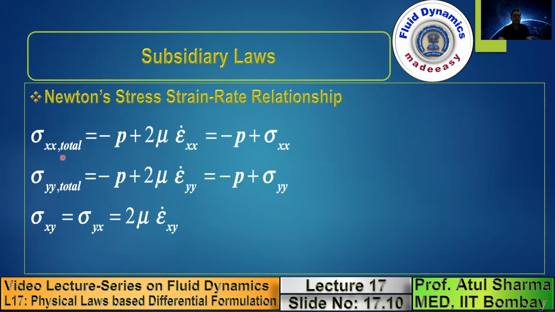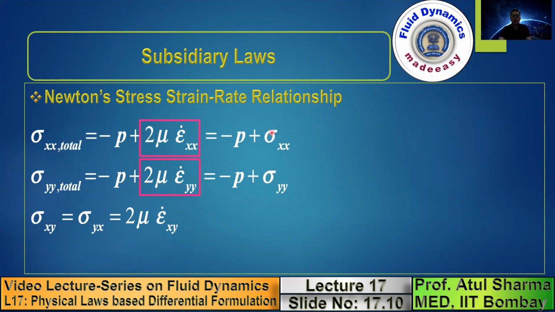So this is the total normal stress, which consists of pressure as a stress, and this viscosity appears along with the strain rates. This total term corresponds to sigma xx, which is the normal stress in the x direction. This term corresponds to sigma yy.